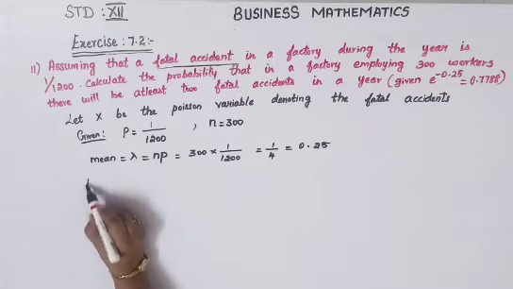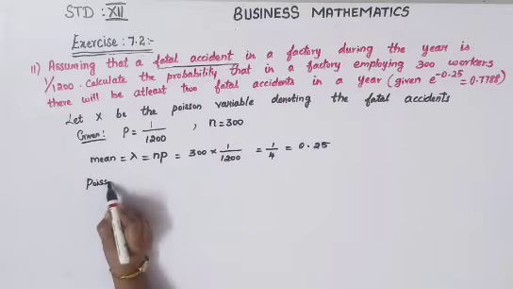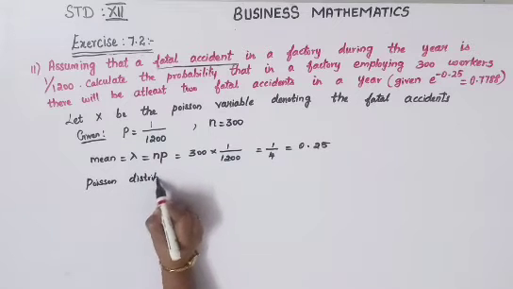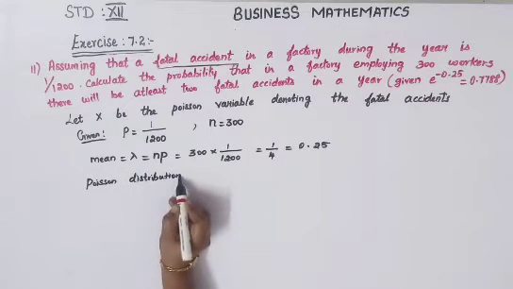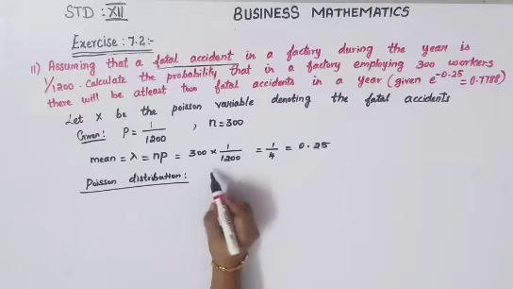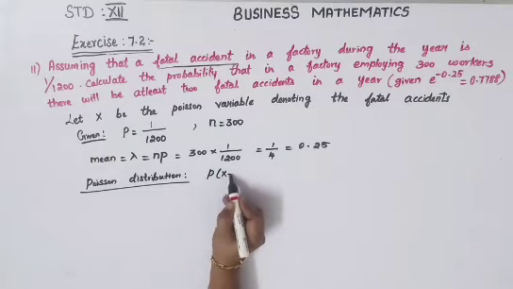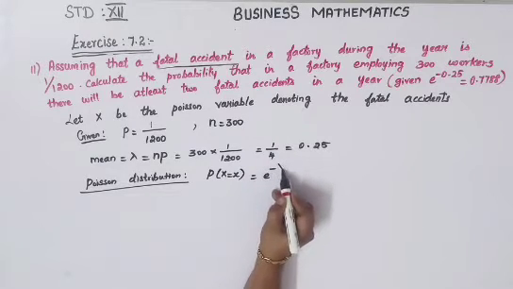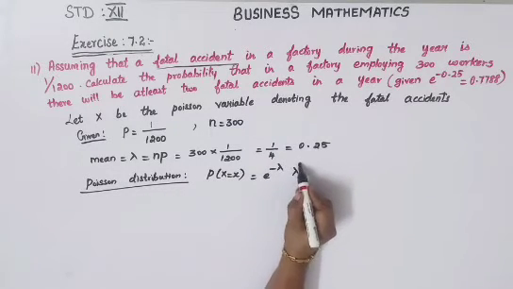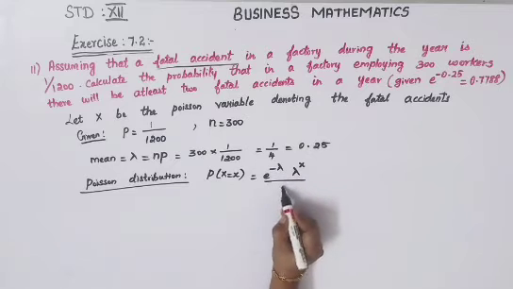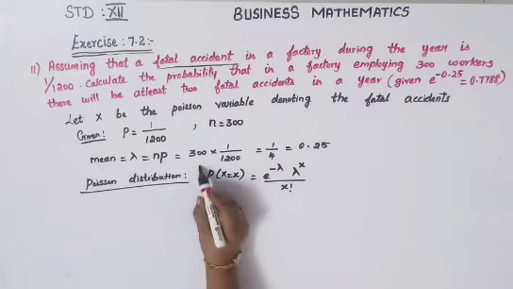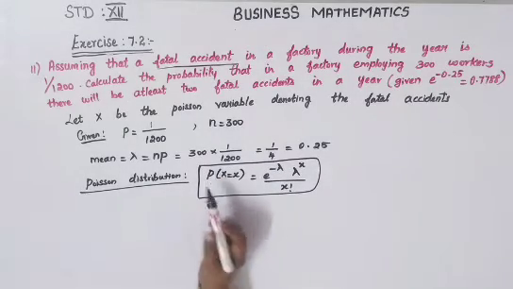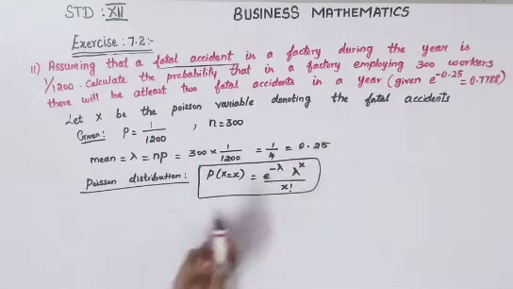Now your Poisson distribution formula is P of x equal to small x, which is equal to e power minus lambda into lambda power x divided by x factorial. So now going to your condition, what they have asked you to find is at least 2 fatal accidents in a year.